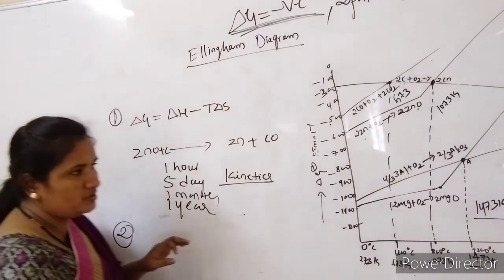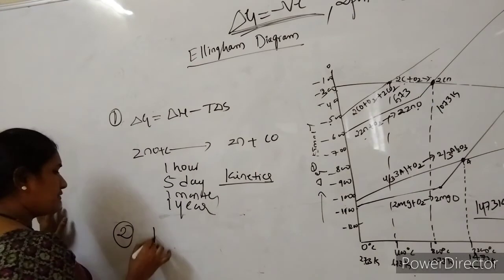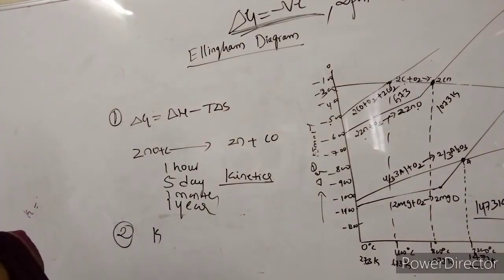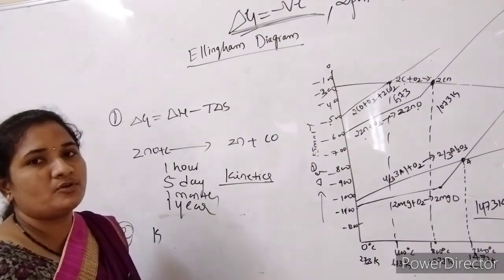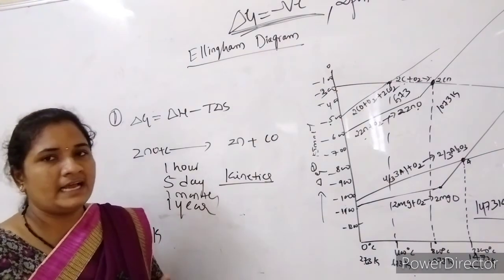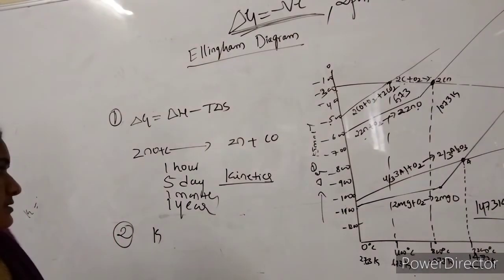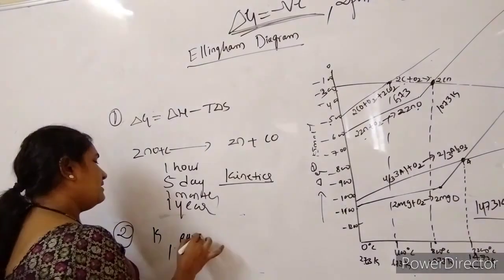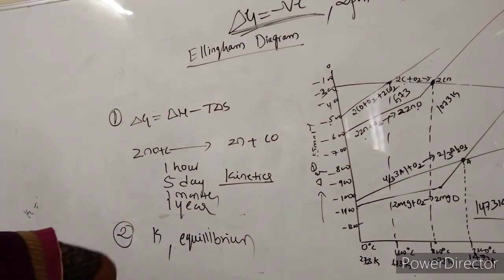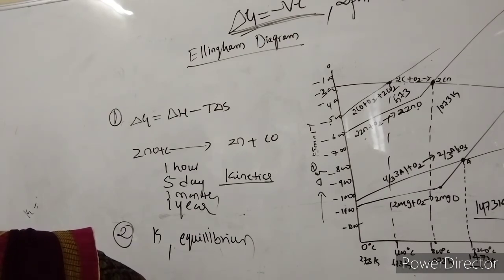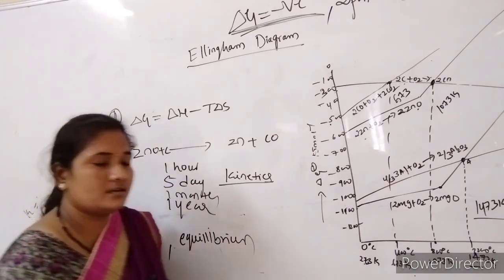Another one is that we are choosing depending upon their interception temperature, meaning at that value of K we identify the delta G value. But this holds when reactants and products are in equilibrium. If they are in a solid state, then it will not be true. So the equilibrium and the K are not satisfactorily explained by the Ellingham diagram. So these are the two limitations of the Ellingham diagram. So this is about the second method.